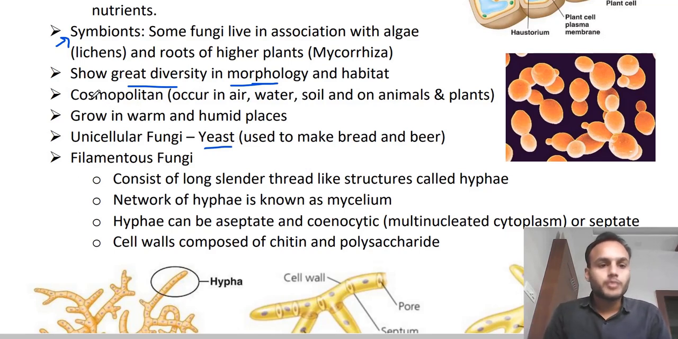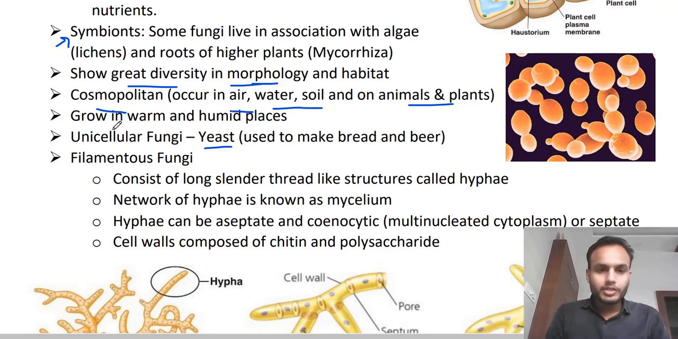They are cosmopolitan. Cosmopolitan means they are available almost everywhere: in air, water, soil, on animals and plants. Parasitic forms are present on animals and plants, right? Their spores are spread everywhere, even around you these are present, right? But you can't see them.